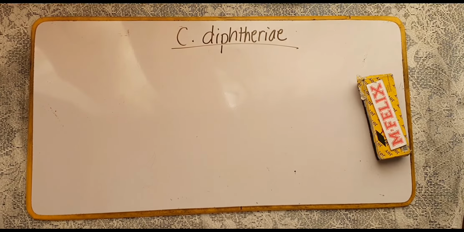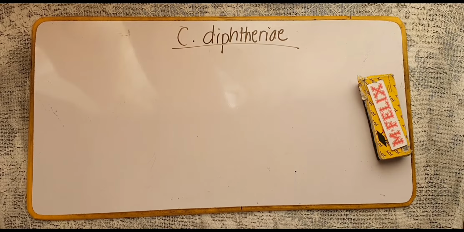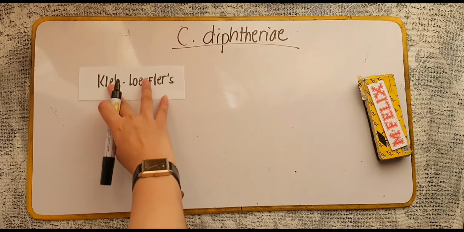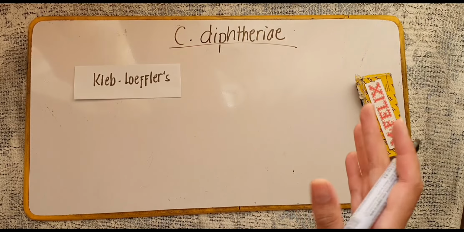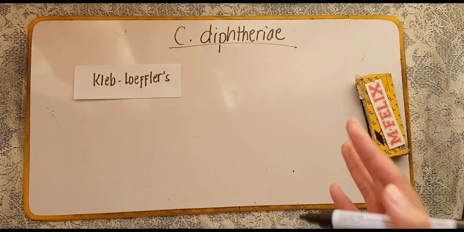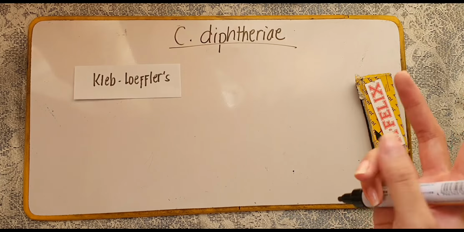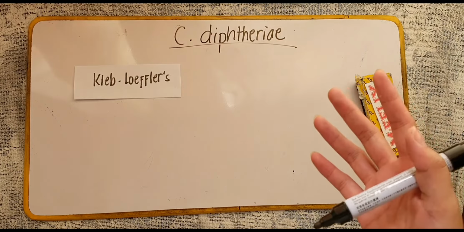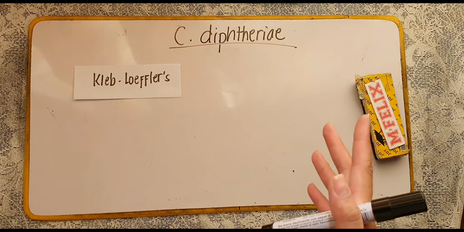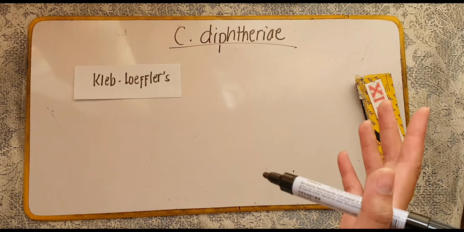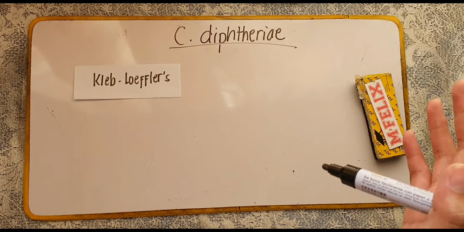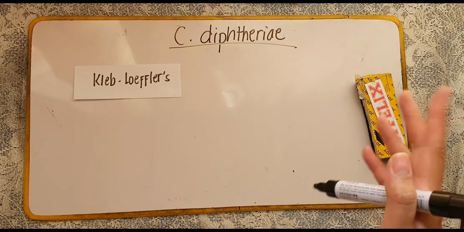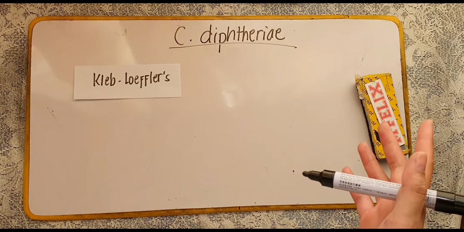Now, let us discuss first your Corynebacterium diphtheriae. Your Corynebacterium diphtheriae, also known as your club Loeffler's bacillus, these are aerobic or sometimes facultative anaerobes yung mga yan. Okay, aerobic pleomorphic rods, but take note class, they grow best under aerobic conditions. Again, uulitin ko, they are aerobic pleomorphic rod organisms, but some are considered as facultative anaerobe, but lagi niyong tatandaan that they grow best under aerobic conditions.